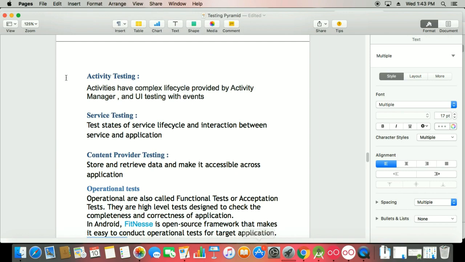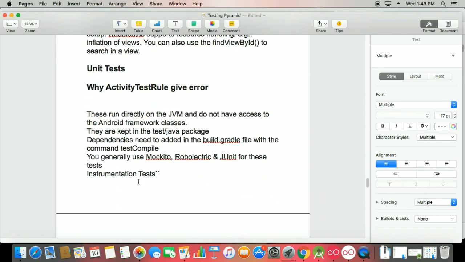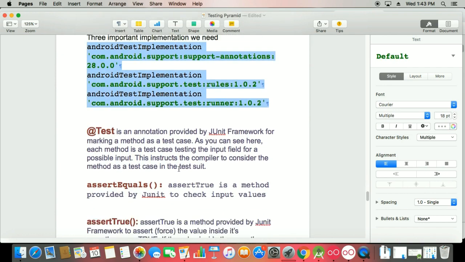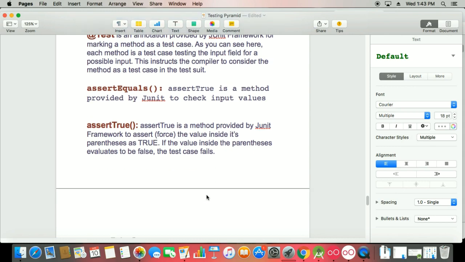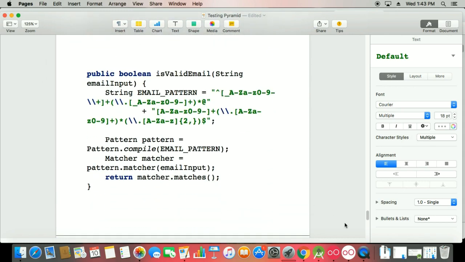So these all we will cover in my coming sessions. So just go for the first thing: you have to use these three implementations in Gradle, and then we use all these annotations and methods. So let us start it.